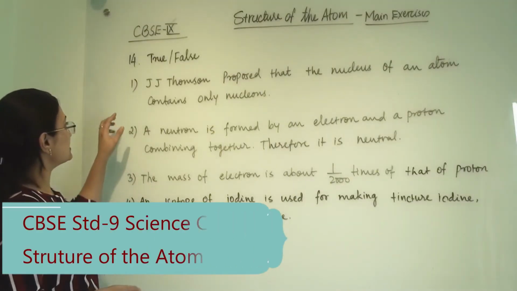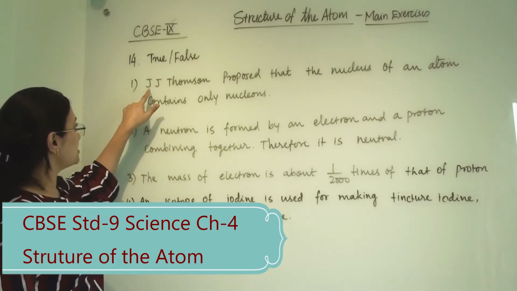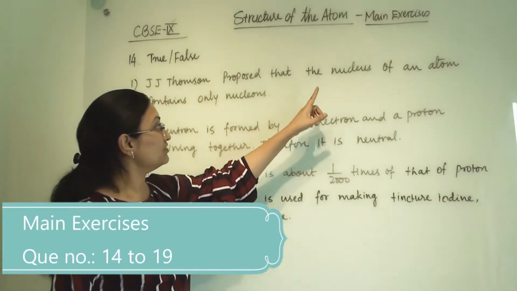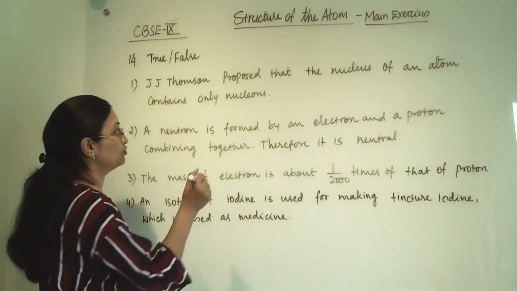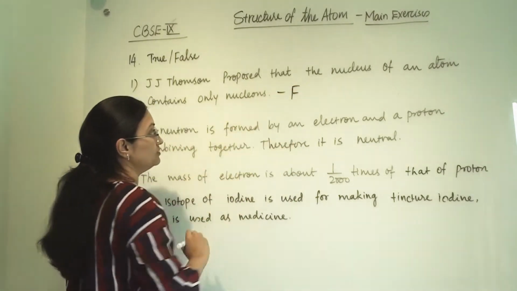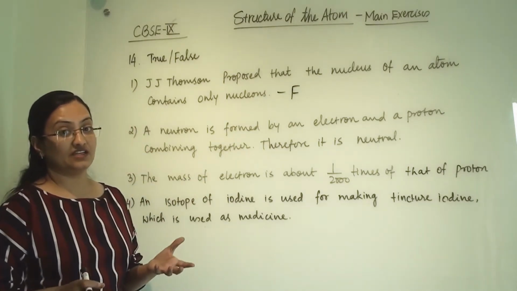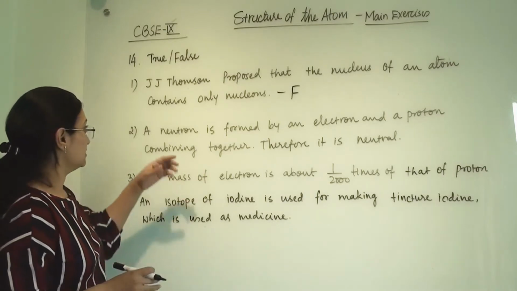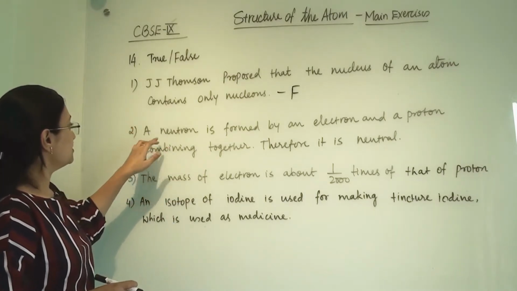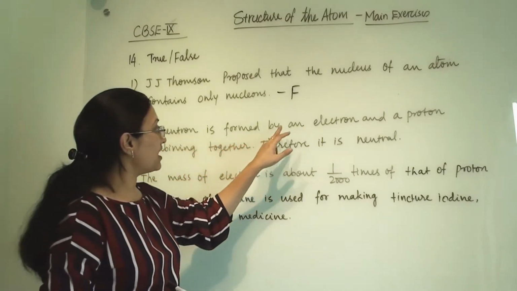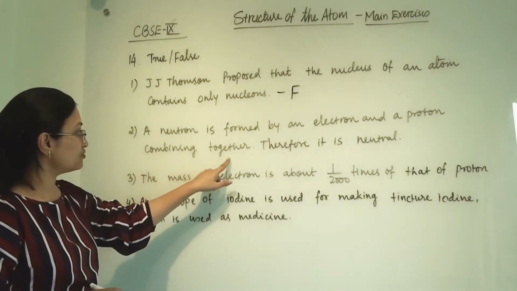Question 14 is, in this we have to write true or false. So first statement is J.J. Thomson proposed that the nucleus of an atom contains only nucleons. No, this is false. He gave a structure like Christmas pudding and he said that atom is neutral. This was not said by J.J. Thomson.